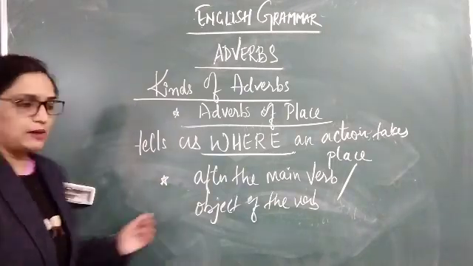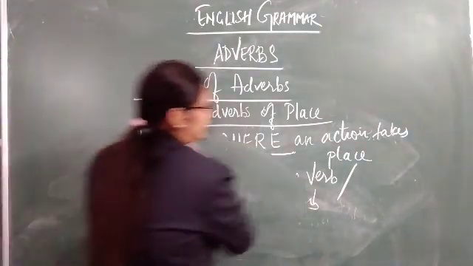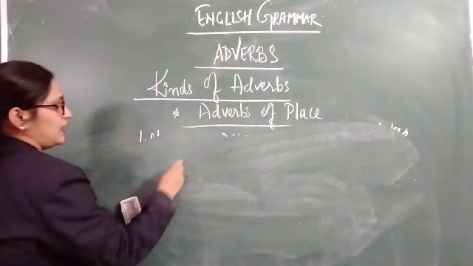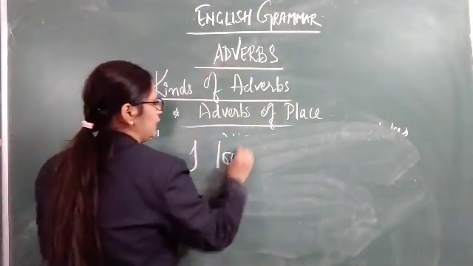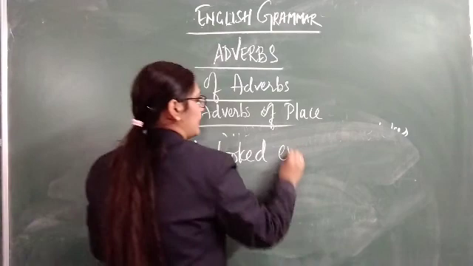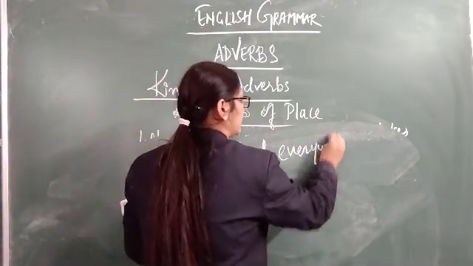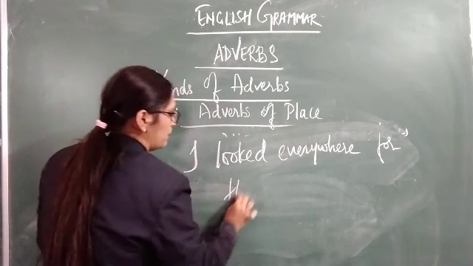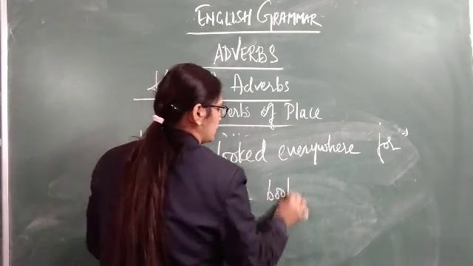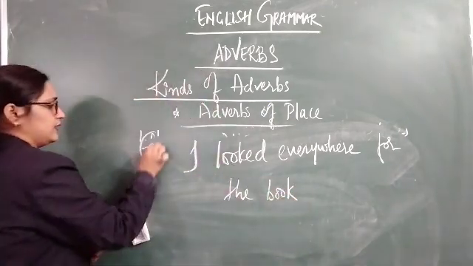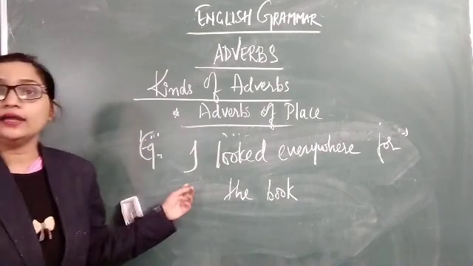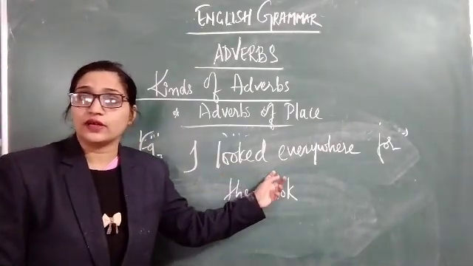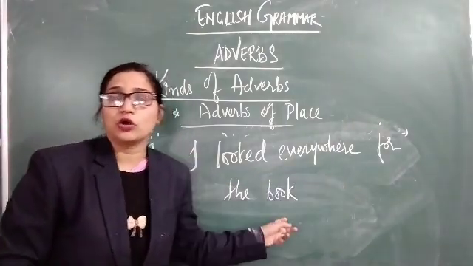Now the example is: I looked everywhere for the book.